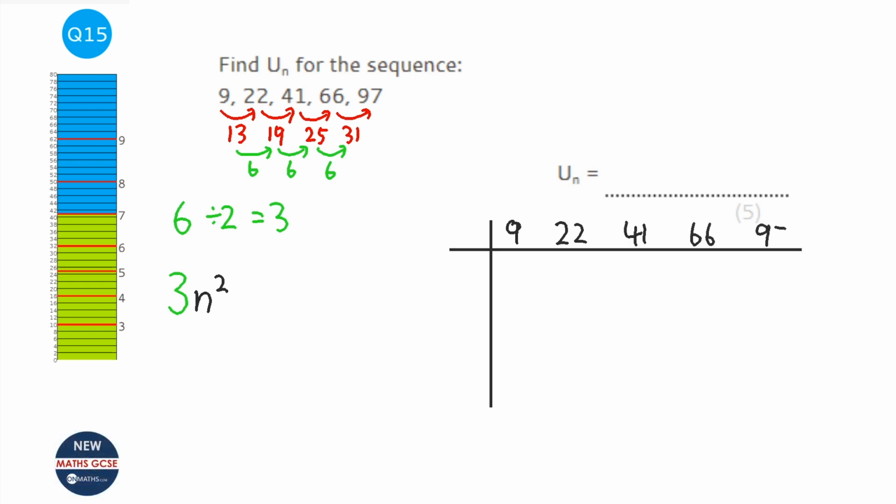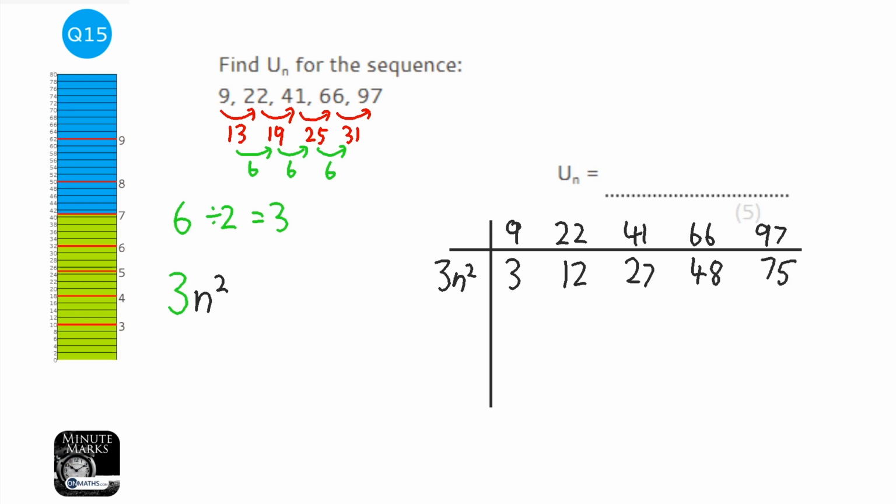66, and 97. And then we write down the sequence for 3n squared, which is going to be 1 squared times 3, okay, because n is 1 for the first term. So that's going to be 3. 2 squared is 4 times 3 is 12. n is 3 for the third term, so 3 squared is 9 times 3 is 27. n is 4 for the fourth term, so 4 squared 16 times 3 is going to be 48, and then 5 squared times 3 is going to be 75.